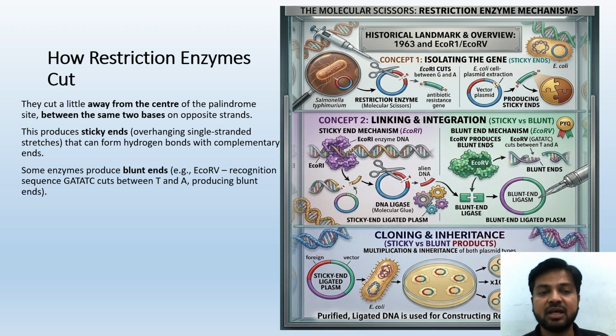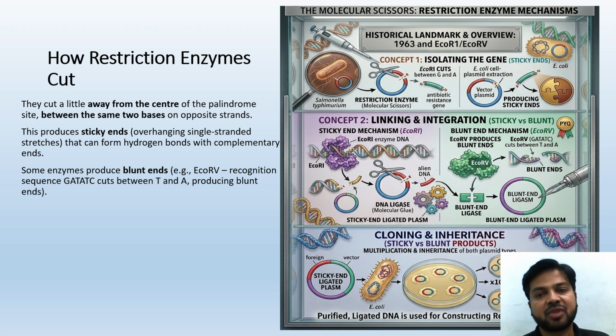So what do they actually do? They cut away from the center of the palindrome site between the same two bases on the opposite strands. This produces sticky ends. Some enzymes produce blunt ends. An example is EcoRV. Recognition sequence is GAT-ATC, cuts between T and A.